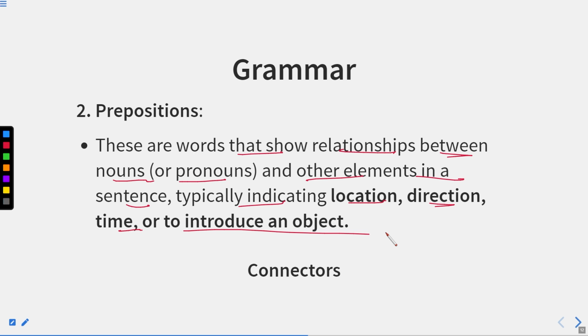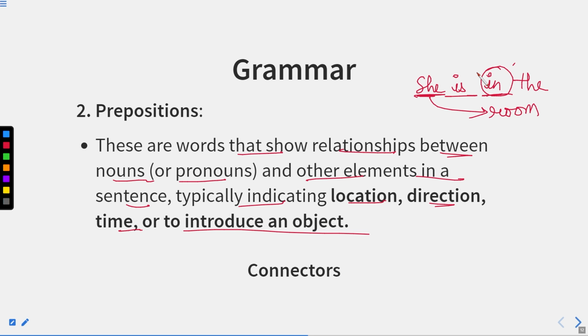For example, if I say, she is in the room. She's in the room. Now her position is being described by the word in. What is indicating that she's in the room? This preposition in. Now we know the position of this particular girl, that she's inside the room, only with the help of the preposition in.